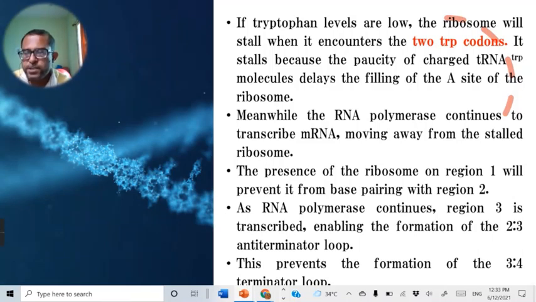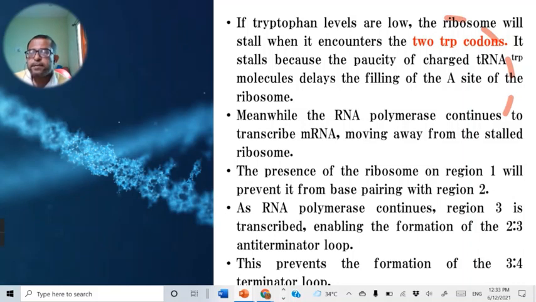As the ribosome comes to region 1 of the leader sequence, translating it requires 2 tryptophan amino acids, because region 1 of the leader sequence carries 2 tryptophan codons. If the amount of tryptophan is low, then the ribosome gets slowed down there, because tryptophan is not available.